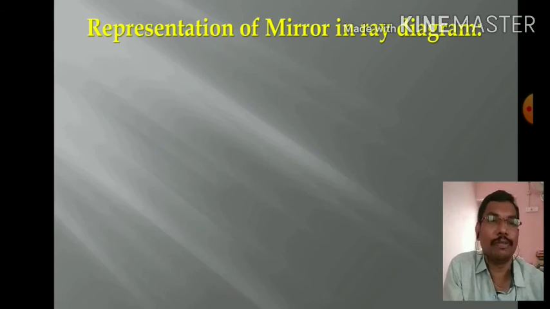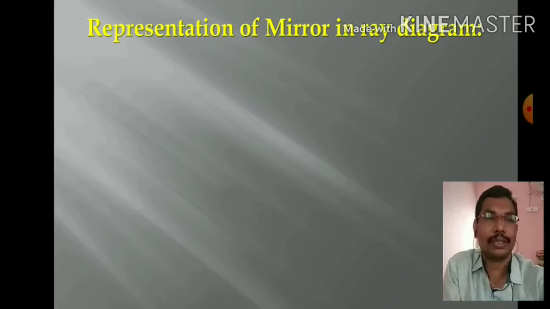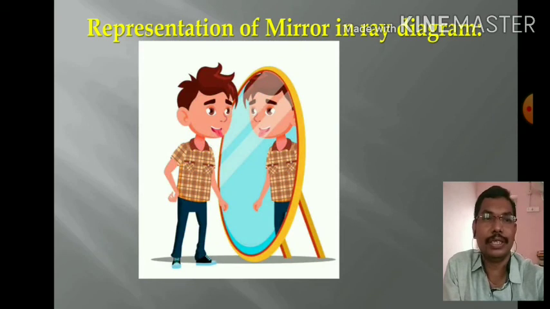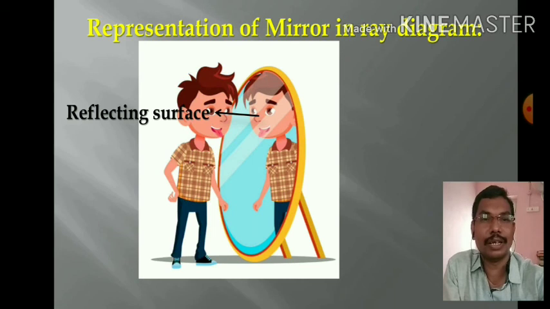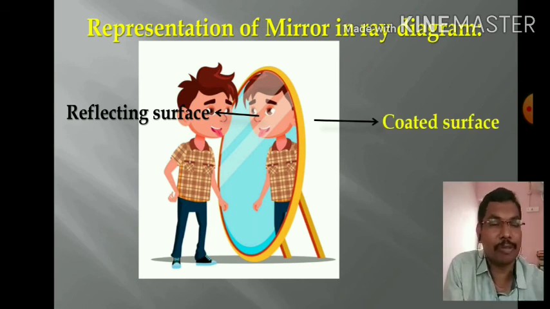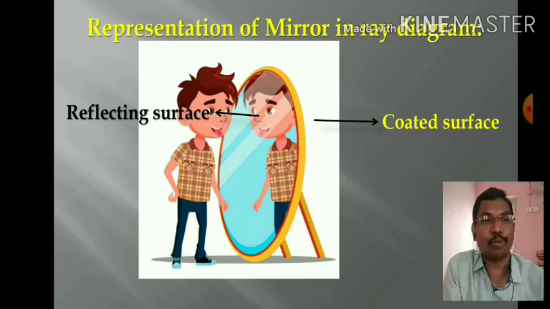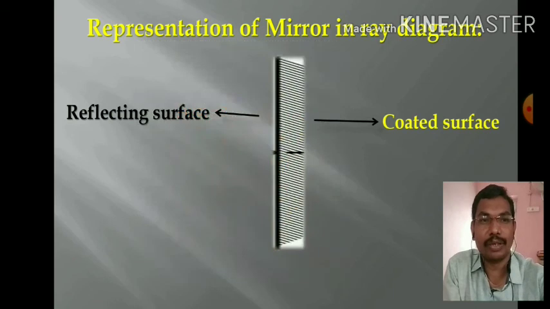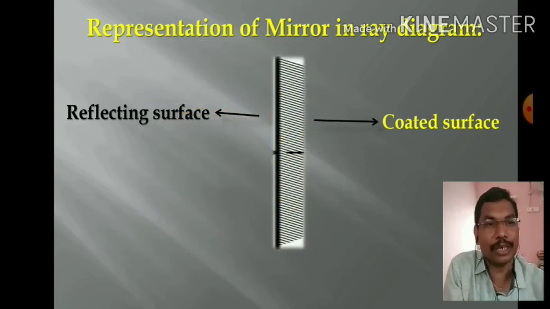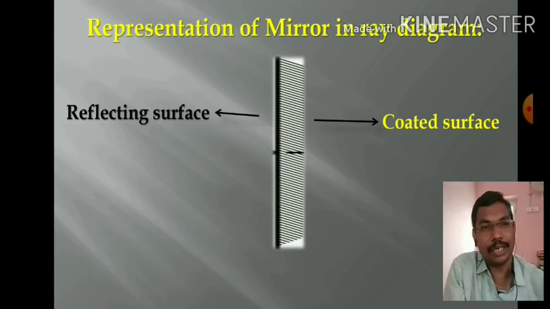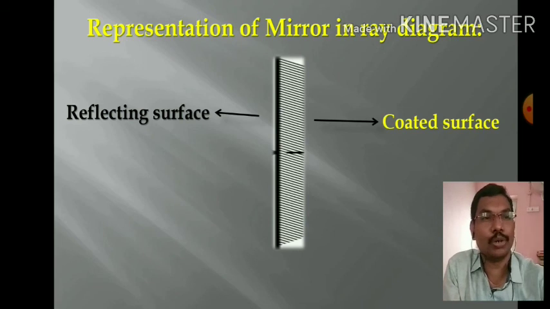Representation of a mirror in the ray diagram. This is the mirror, and the front side is the reflecting surface and the back side is the coated surface, because the back side of the mirror is coated with the silver or aluminum layer. A paint is coated to protect it. So that is the representation of the mirror. A straight line and cross lines are there. The straight line always represents the reflecting surface, and the cross lines always represent the coated surface.